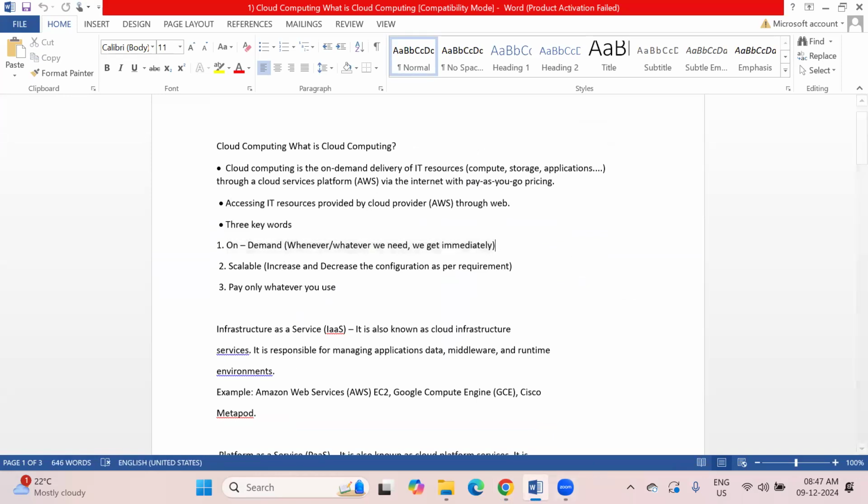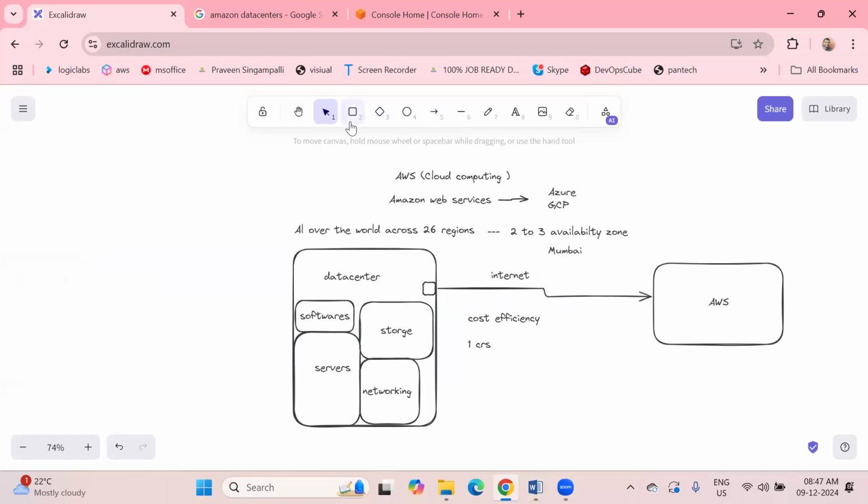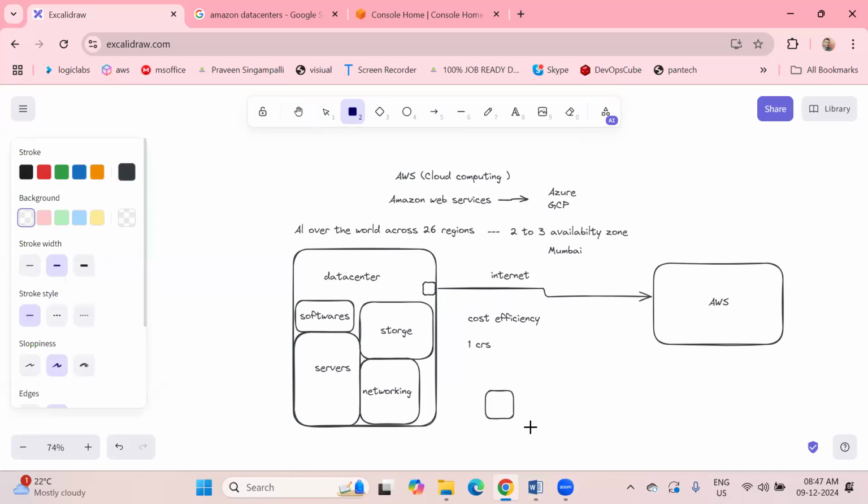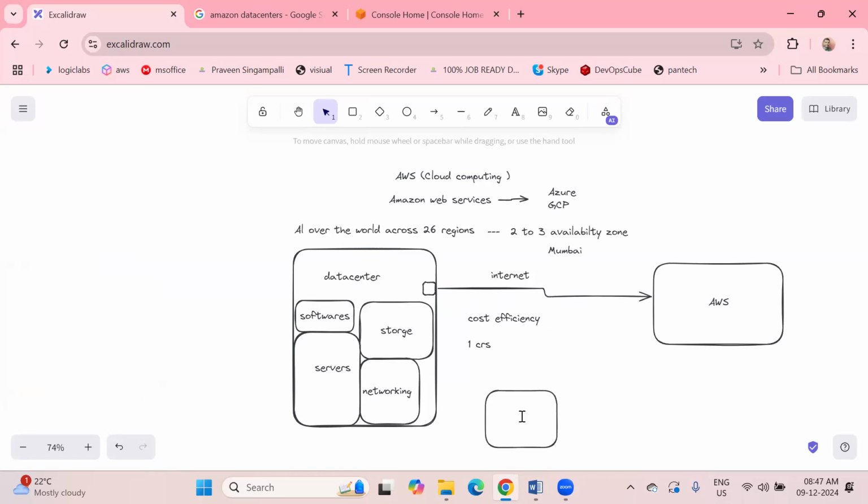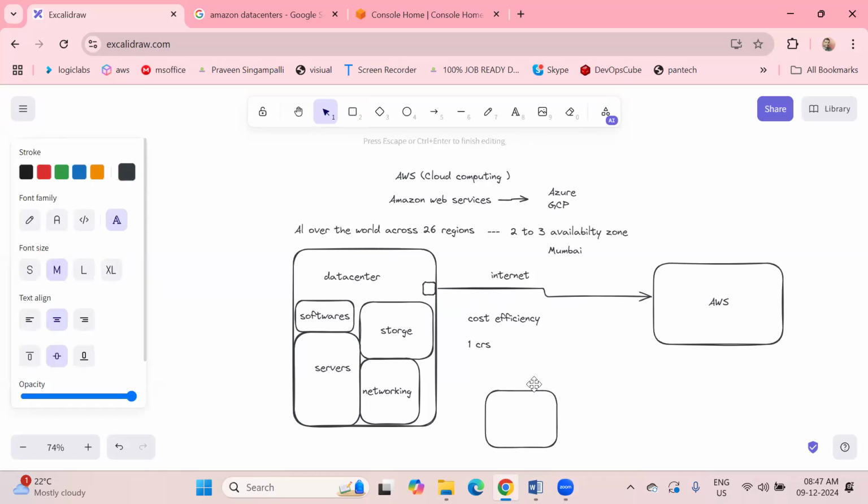Suppose, guys, this is the Amazon website, which I have hosted in my AWS portal. Amazon.com.